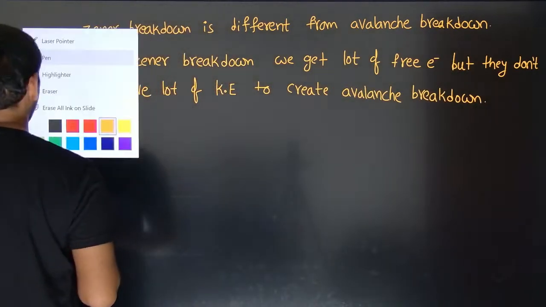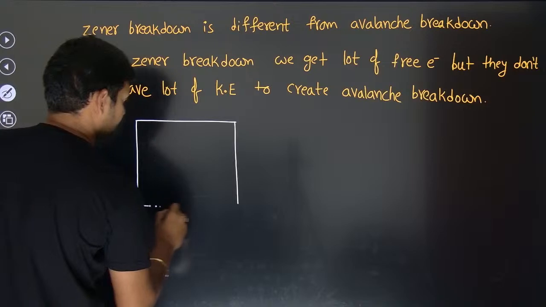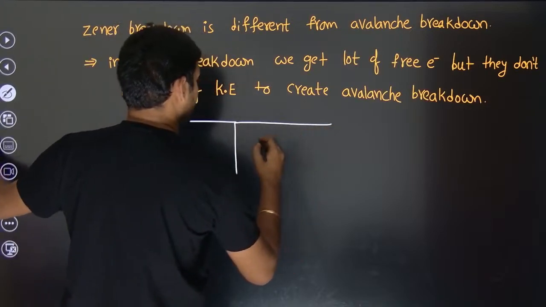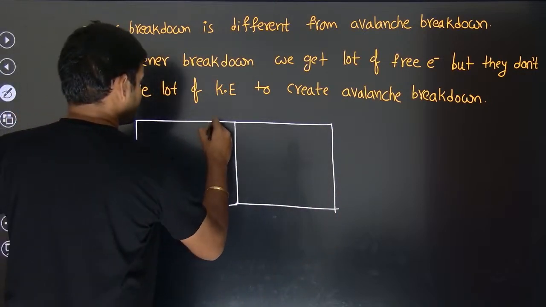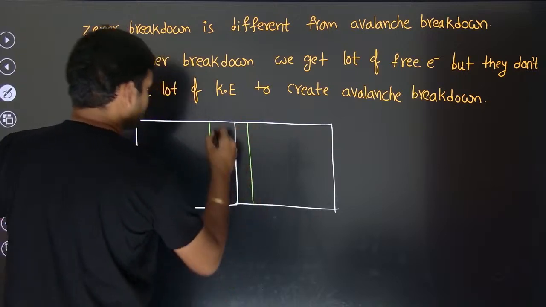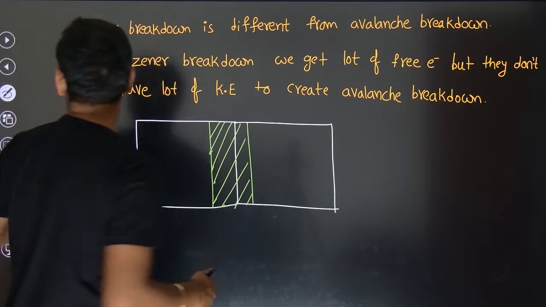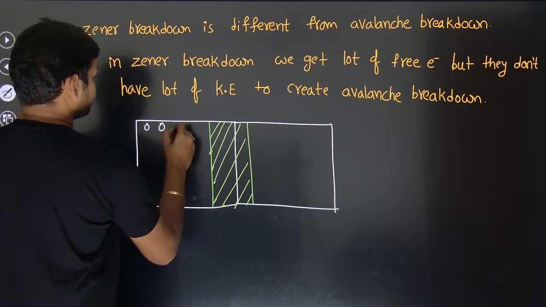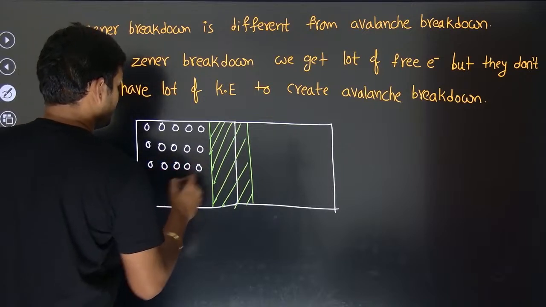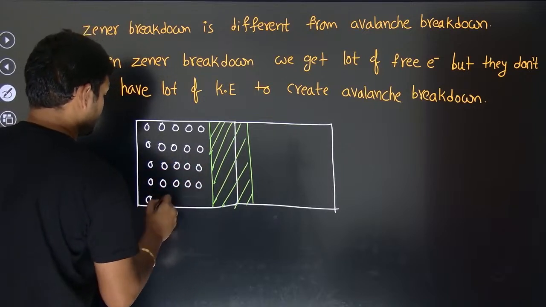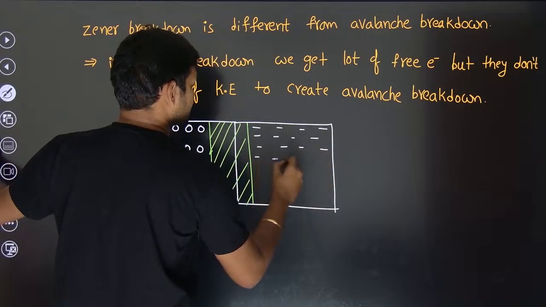Okay, look, we are going to have a heavily doped PN junction diode. As a result, the depletion region is going to be thin, because you have a lot of holes. Many holes are going to be there rather than in the normal PN junction diode, and many electrons on the inside when compared with the normal PN junction diode.